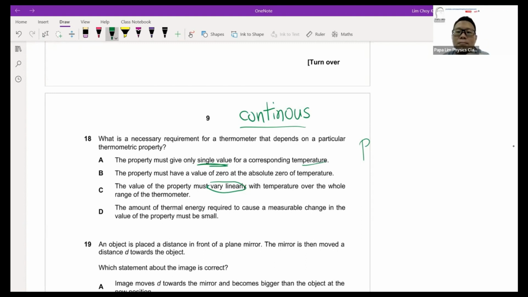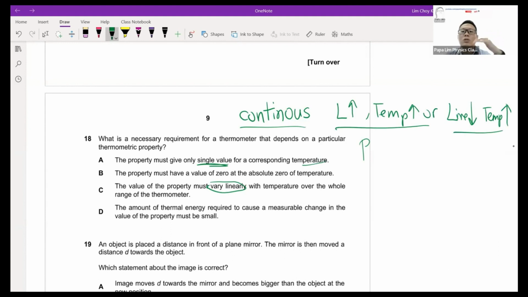So as long as my length increases to indicate the temperature increase, or my length decreases to indicate temperature increase, as long as the trend is fixed, that thermometric property is what I need to make a thermometer.